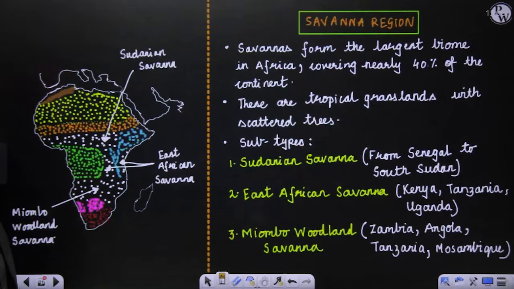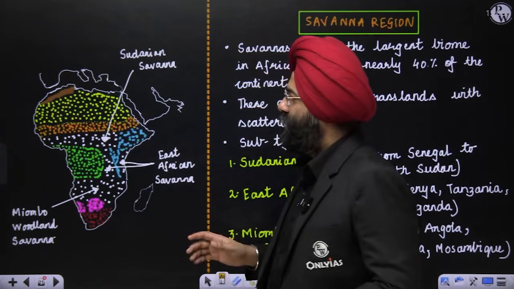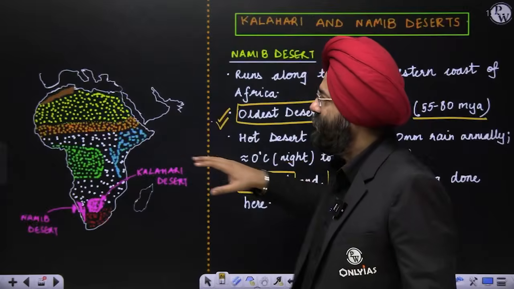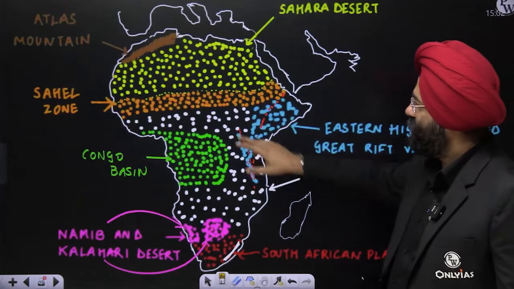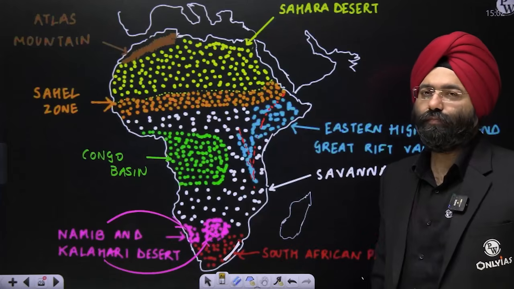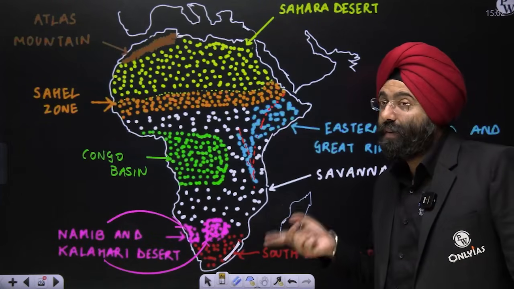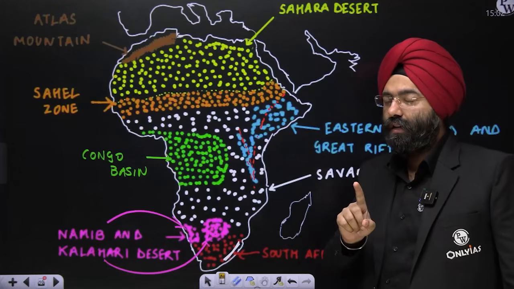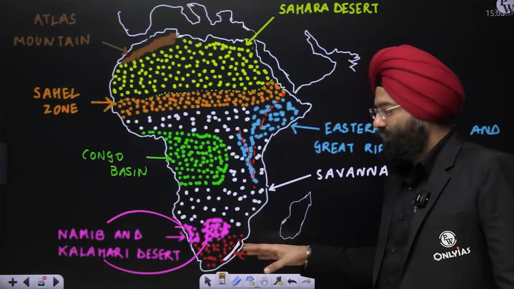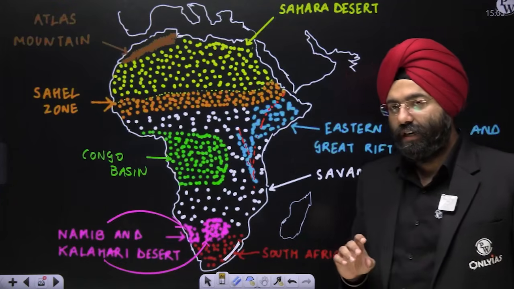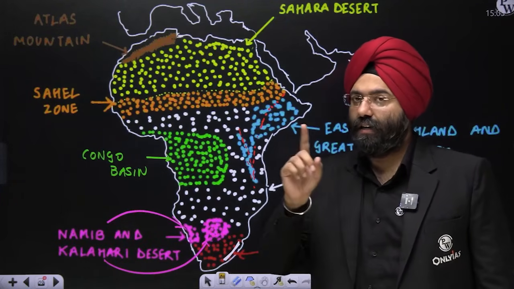Clear? The last part is the Savanna. We have covered all the other things. When I drew the map in the initial stage, the first map that I had drawn, I had mentioned this white region as Savanna. Tropical grasslands. Veldts are the temperate grasslands. Please remember, the veldts that I mentioned with respect to the South African plateau were temperate grasslands, whereas savannas are tropical grasslands.